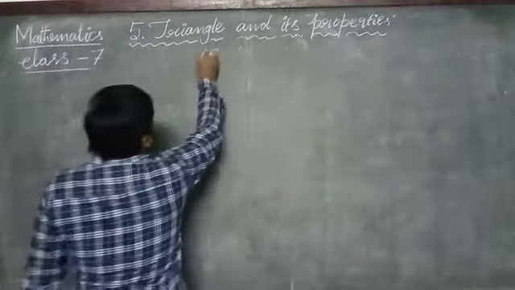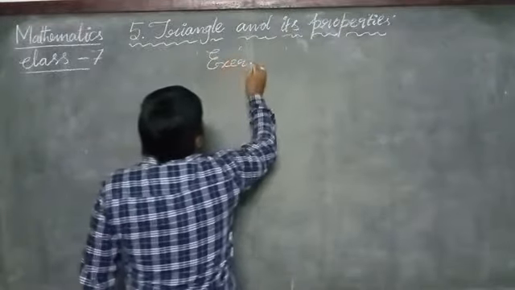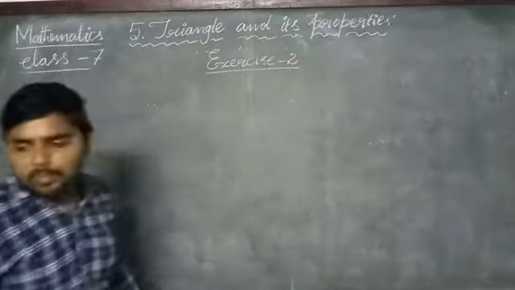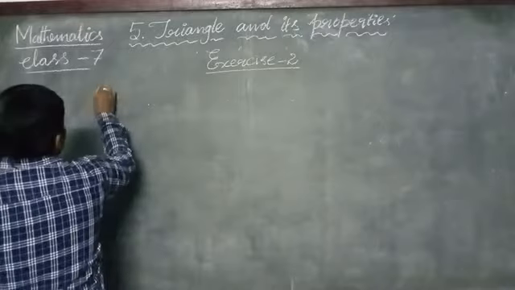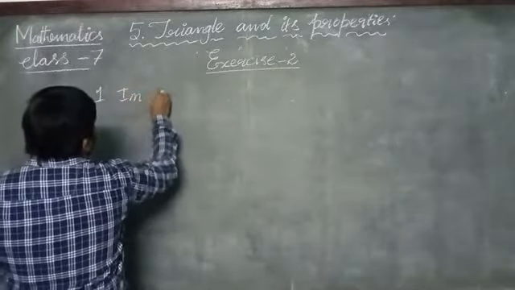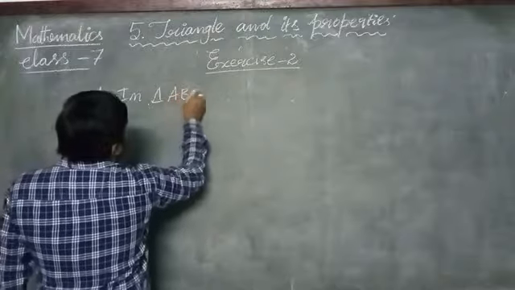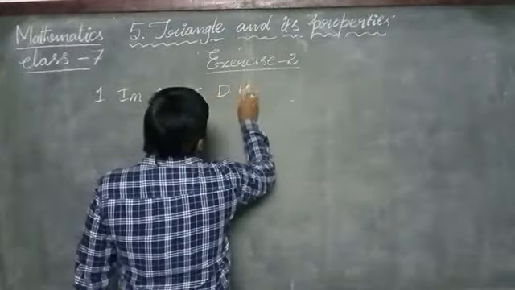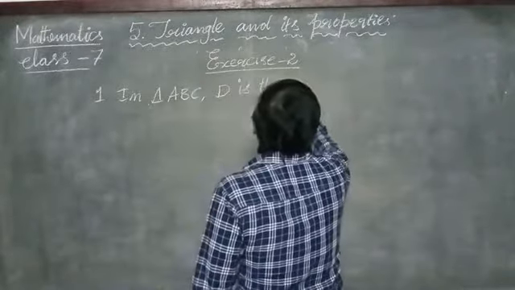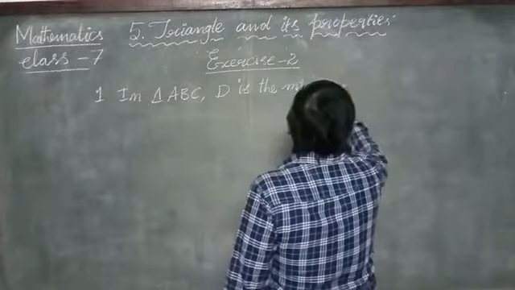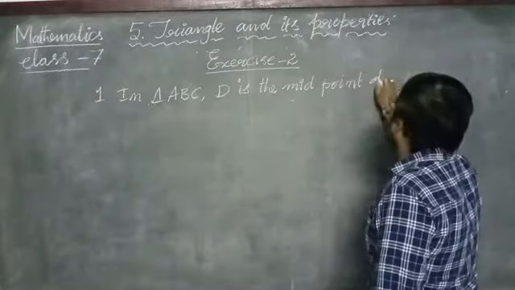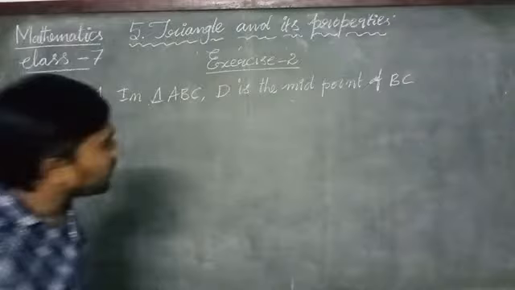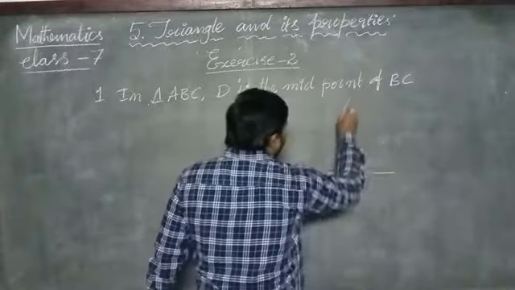In the second exercise, the first problem is: in triangle ABC, D is the midpoint of BC. Okay, now let us see the figure. This is the given figure in the textbook.